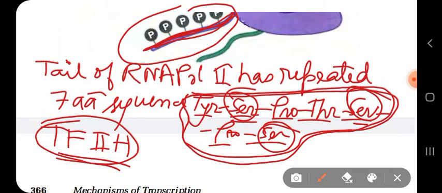And addition of phosphate to the tail causes the polymerase to shed most of the initiation factors, and the elongation process proceeds.